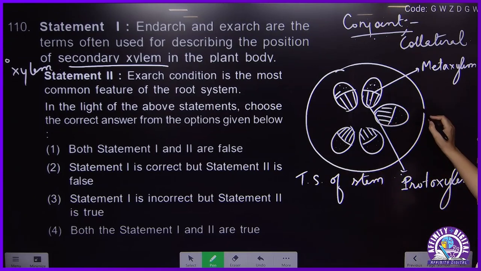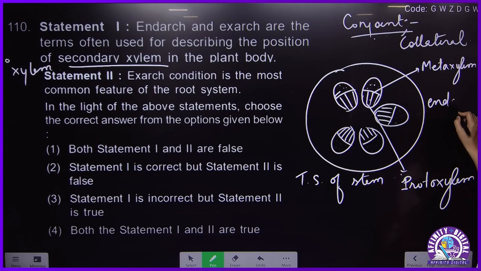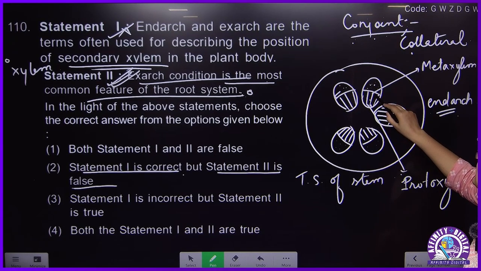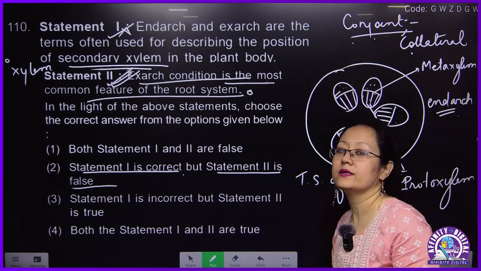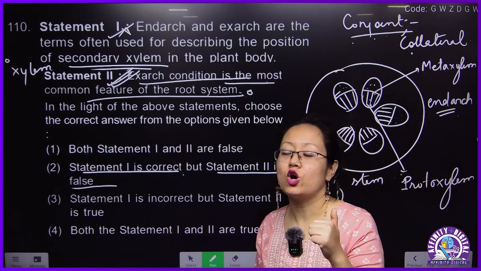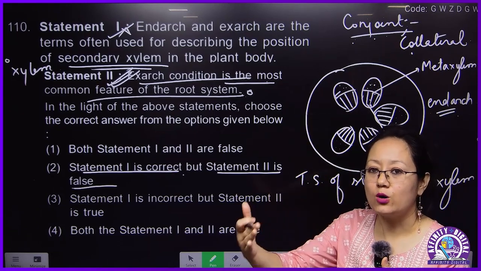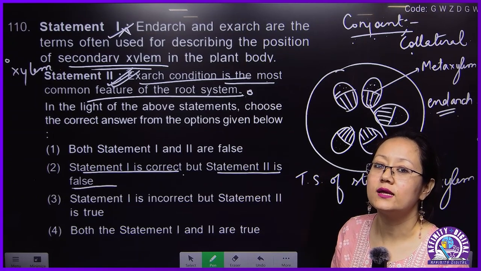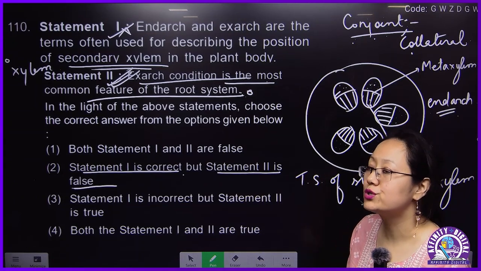This kind of condition is called endarch. So in the case of stem, the protoxylem will be inside, metaxylem will be outside. And in the case of root, this will be just the opposite. Protoxylem will be outside, metaxylem will be inside. That condition is called exarch in the case of root.